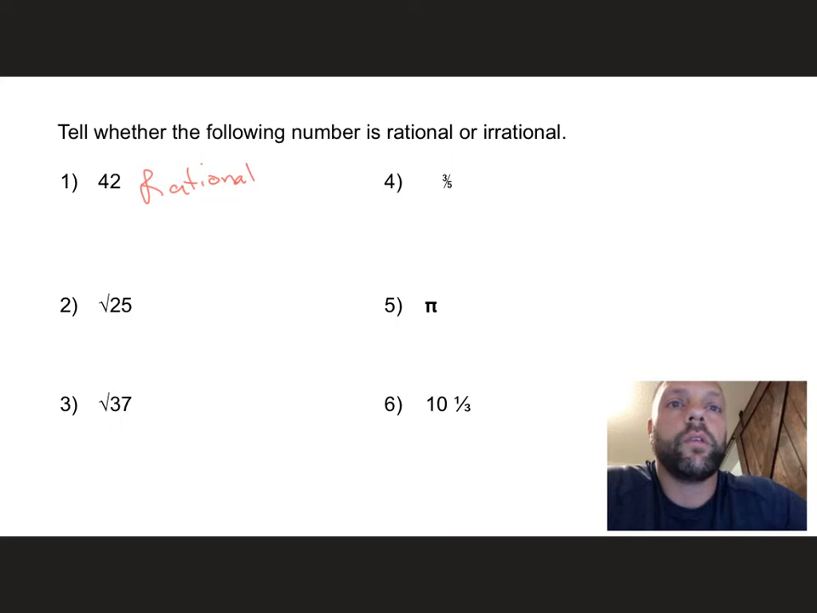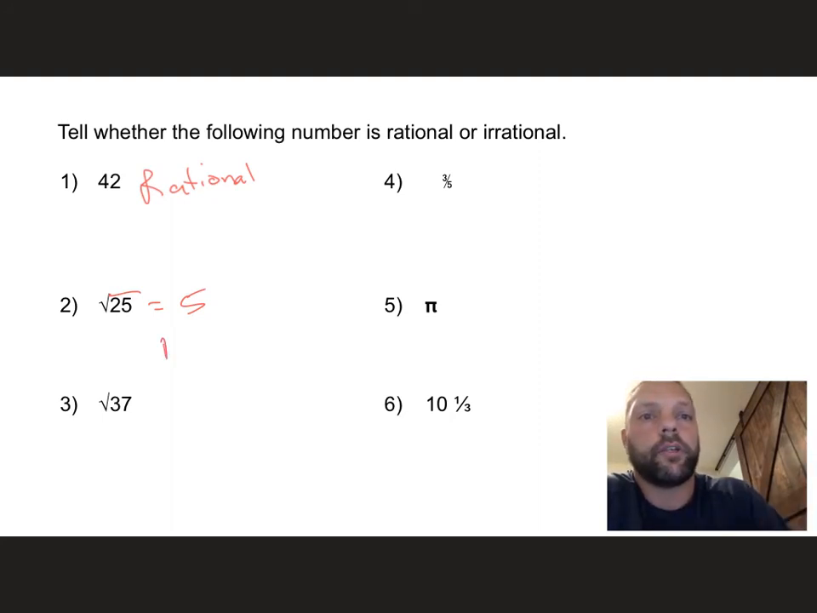Number 2, we have the square root of 25. So the square root of 25 would come out to be 5. So therefore, what do you think it's going to be? Gosh, you're good. Rational.